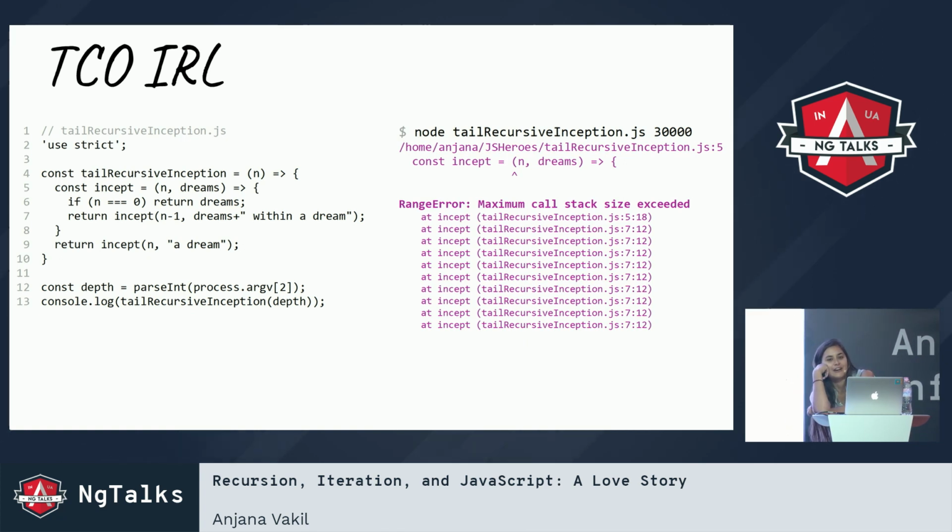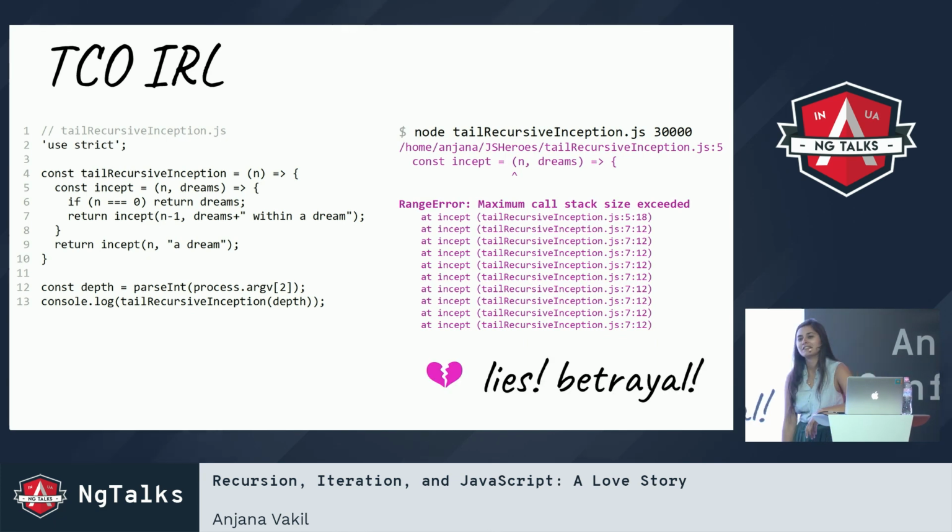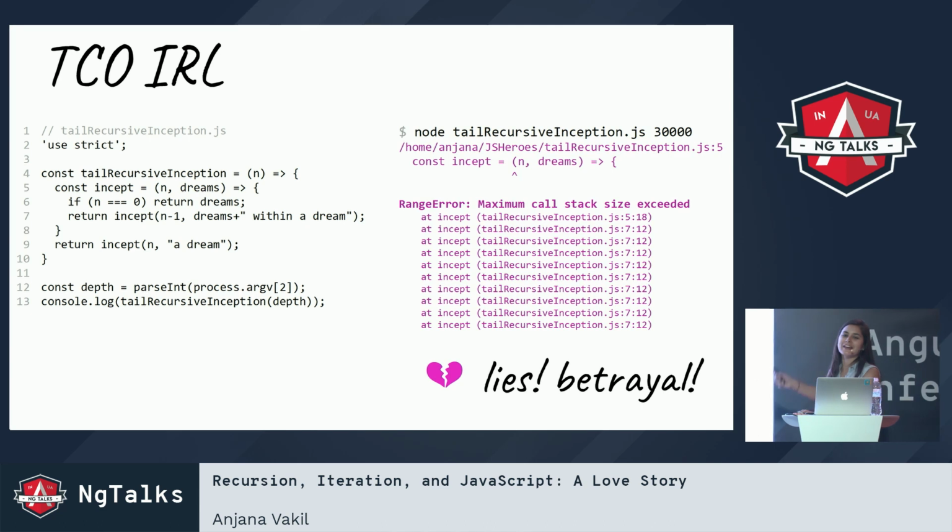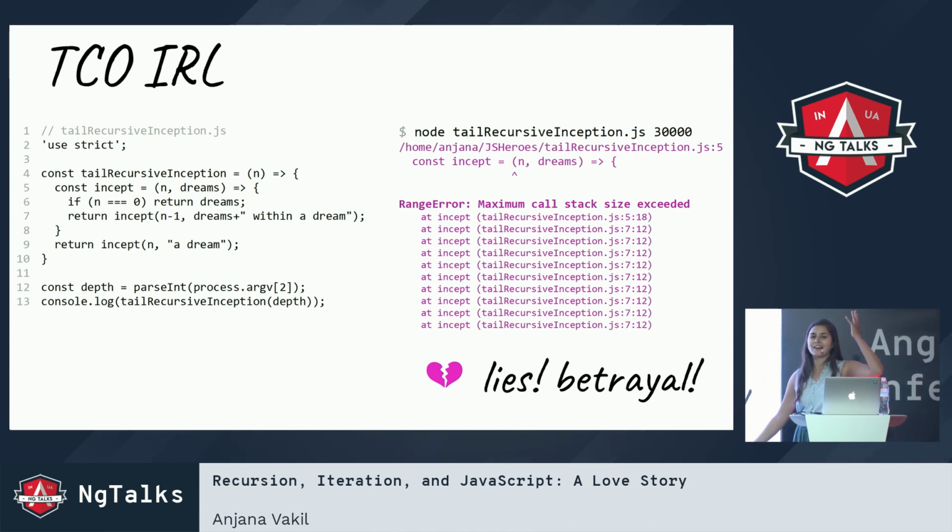I got another Stack Overflow. Lies! Betrayal! I told you that this would work, and it did not work. What is going on? My heart is broken.